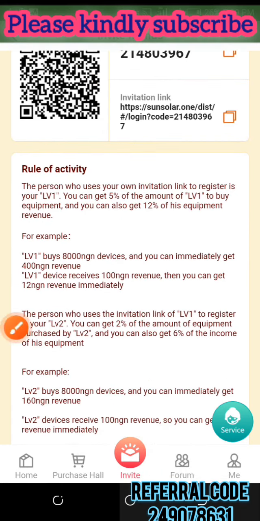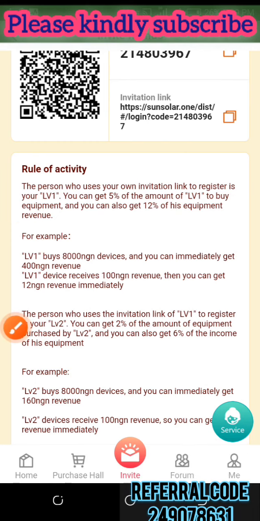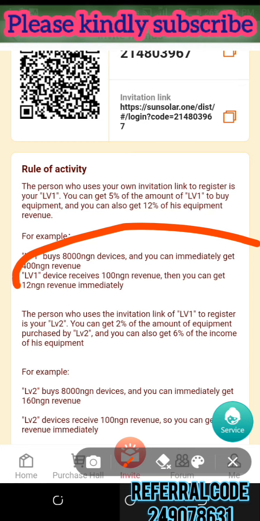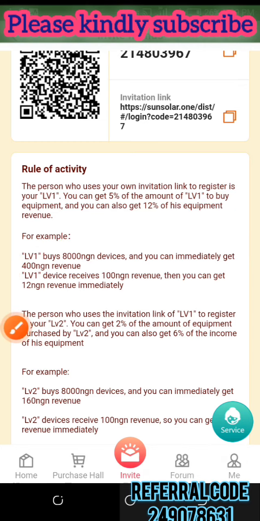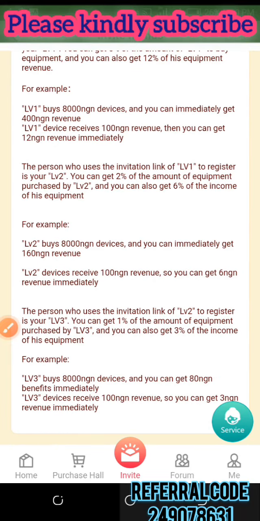For example, if somebody buys 8,000 naira, you're gonna be earning 400 naira. So that's how you're gonna be making money by referring people. So if you don't want to invest, you can refer people and make money. So that's how you're gonna be making money referring people.